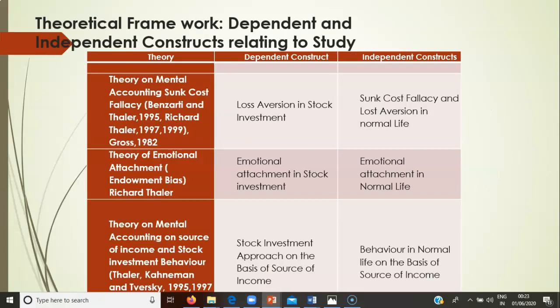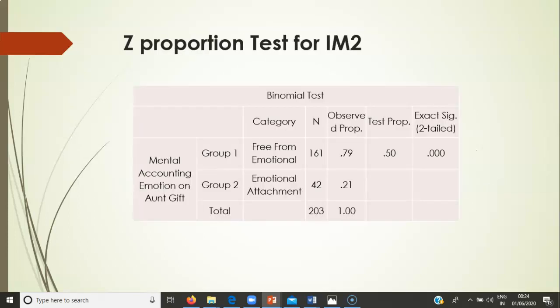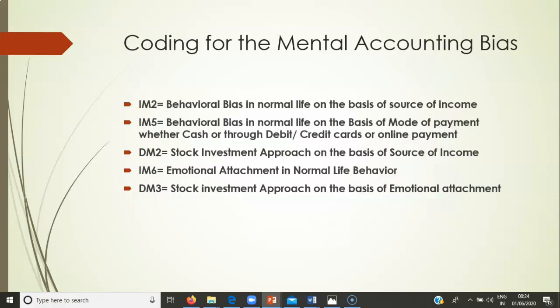So you will understand, after gauging, we got some theories connecting these different biases of investment to normal life. After those: loss aversion, the sunk cost fallacy, emotional attachment in the stock, emotional attachment in normal life, stock investment approach on the basis of source of income, and the behavioral model. These are the different constructs or variables in the model: biases in normal life, the mode of payment, and biases in the source of income.